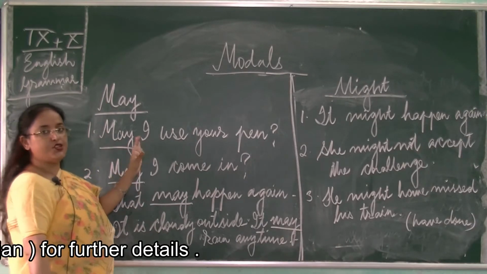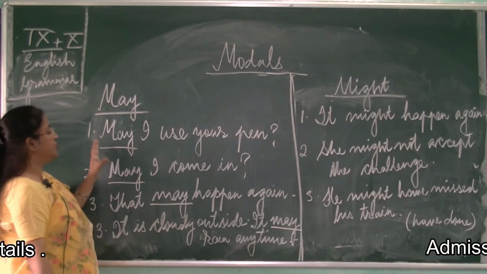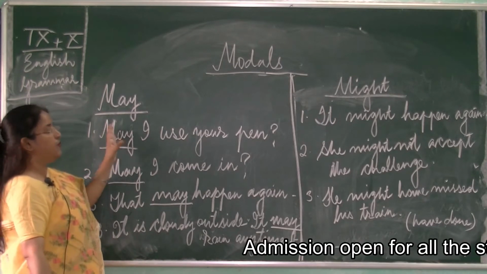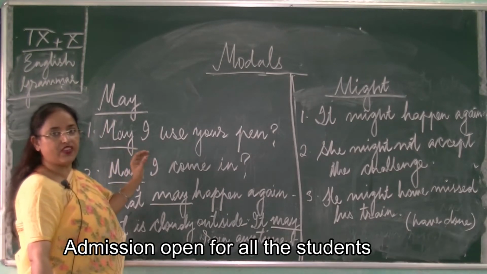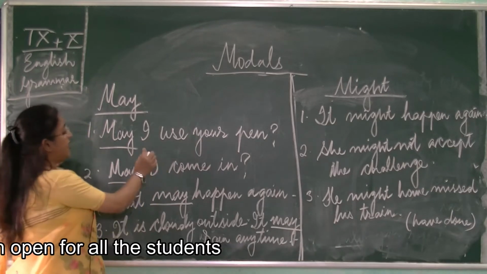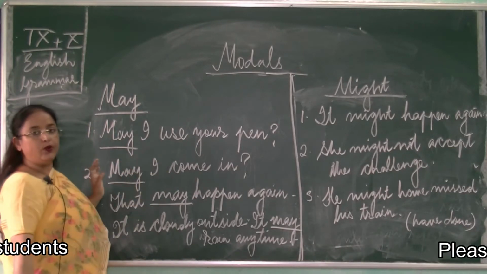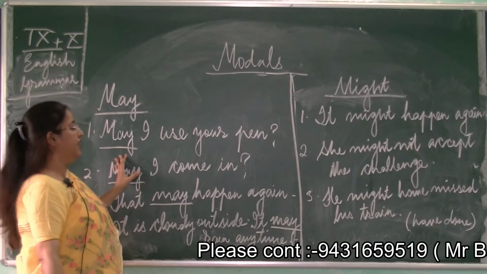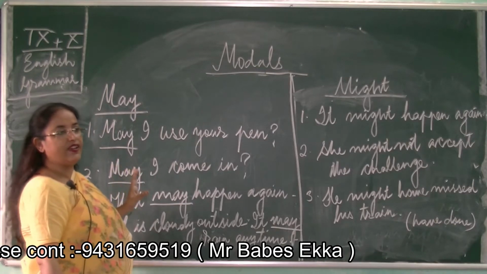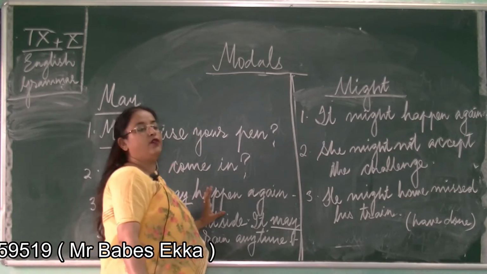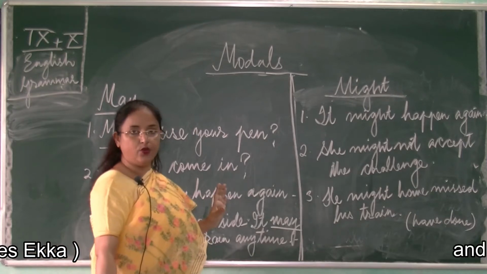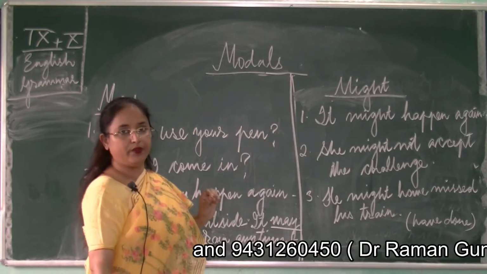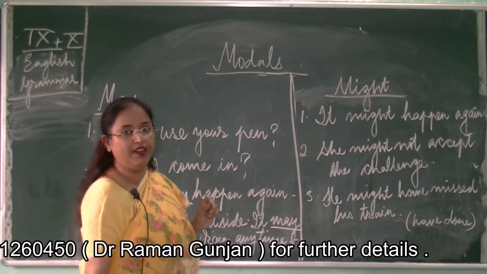So may I use your pen? What is it showing? It is showing that someone is asking permission. I am asking permission. So to ask permission, we will use may. Don't say, can I use your pen? In informal language we use can. Because can, I told you, shows ability. Of course you can use a pen, isn't it, if you are not disabled.